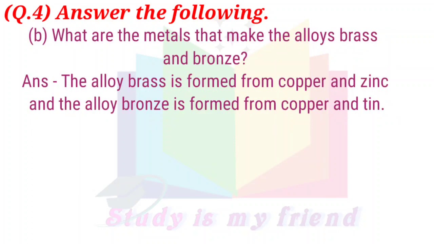B. What are the metals that make the alloys brass and bronze? Answer. The alloy brass is formed from copper and zinc. The alloy bronze is formed from copper and tin.